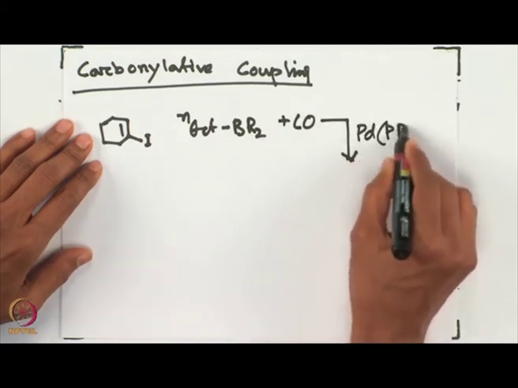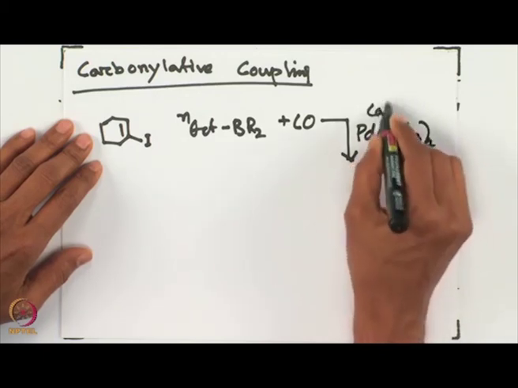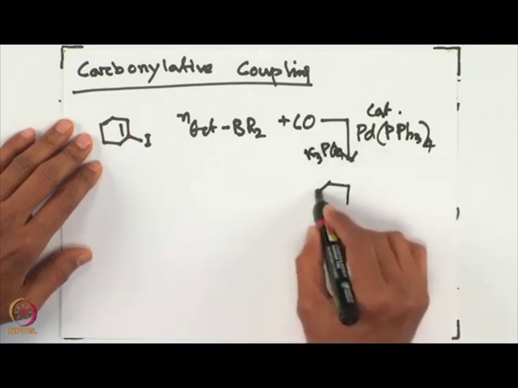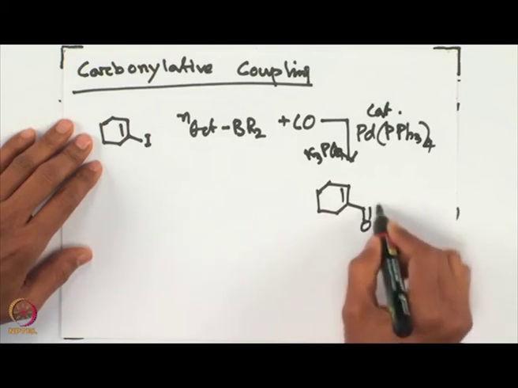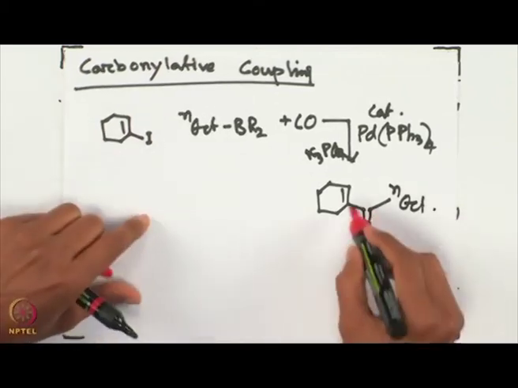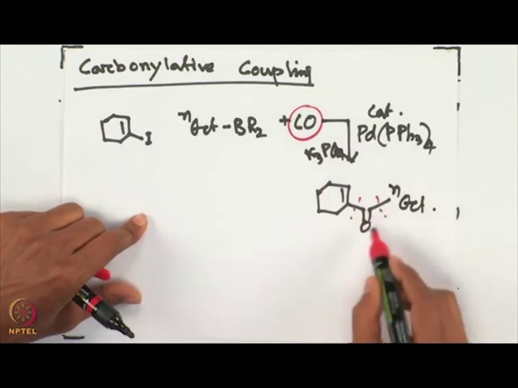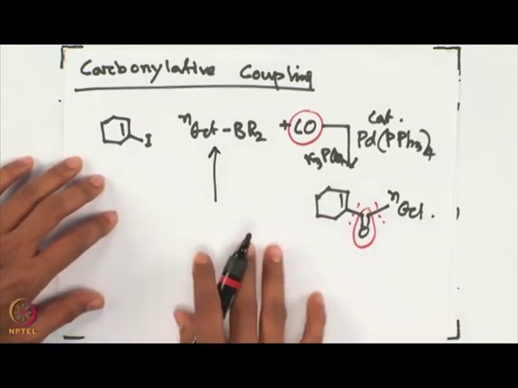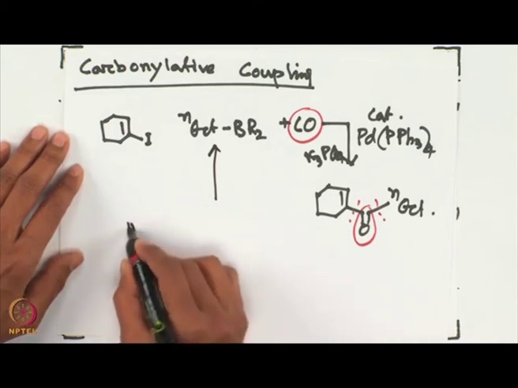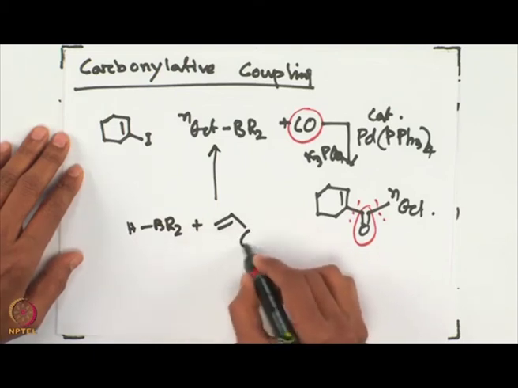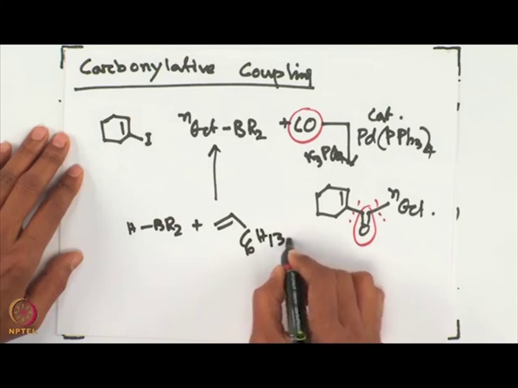But palladium PPh3 4, that is palladium tetrakis, usually referred to, in the presence of potassium phosphate as a base. We do not need a stronger base, potassium phosphate is good enough. We do see that your carbonyl group is getting incorporated. So, this carbonyl group is the same over here and it is getting incorporated. Overall, you can synthesize this octyl boron reagent starting from HBr2 and reacting with the corresponding olefin reagent.